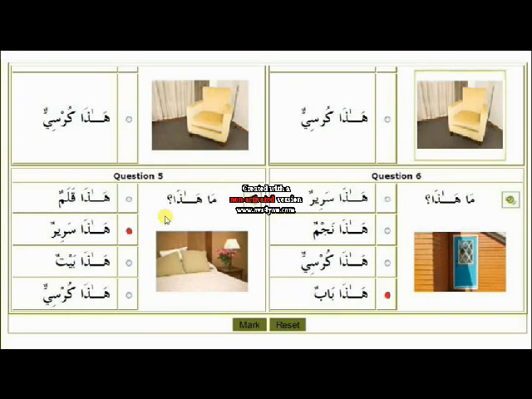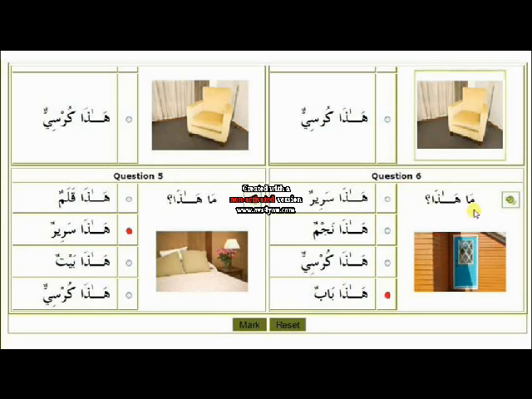Question number 5, ma hada, what is this? Hada qalamun, this is a pen. Hada sarirun, this is a bed. Hada baytun, this is a house. Hada kursiyun, this is a chair. But the true answer is hada sarirun, this is a bed.